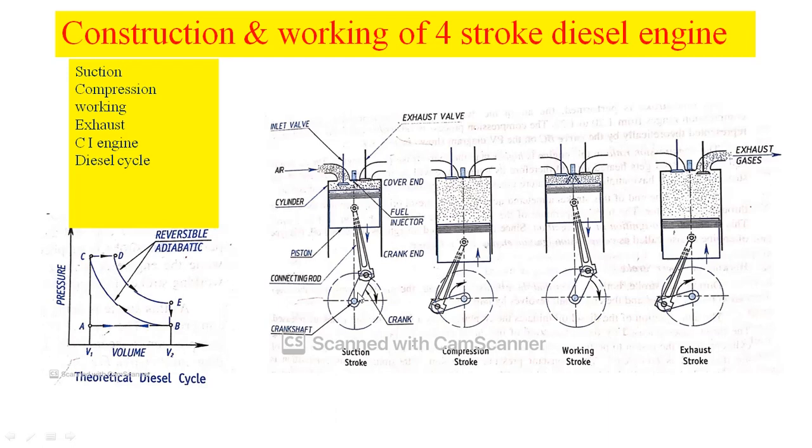Okay, so during the suction stroke, the crankshaft completes half rotation. During the compression stroke, one more half rotation. During this working stroke, one more half rotation. And of course, in the exhaust stroke also, one more half rotation. It means 2 revolutions of the crankshaft complete 1 working cycle. Therefore, power is developed in every alternate revolution of the crankshaft.